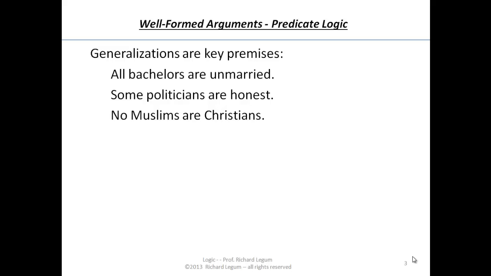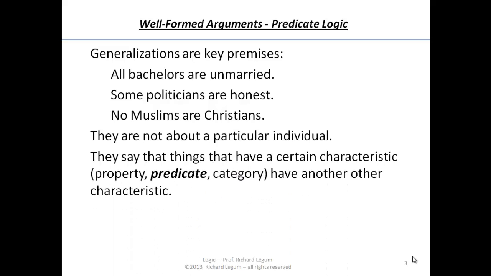But it's telling you some politicians are honest. Or no Muslims are Christians. It says that nobody who's a member of this one religious group is a member of the second religious group. But it is a generalization. That is, they're not about a particular individual. Rather, they say that things that have a certain characteristic, a certain property, predicate, or are in a certain category, have another characteristic.